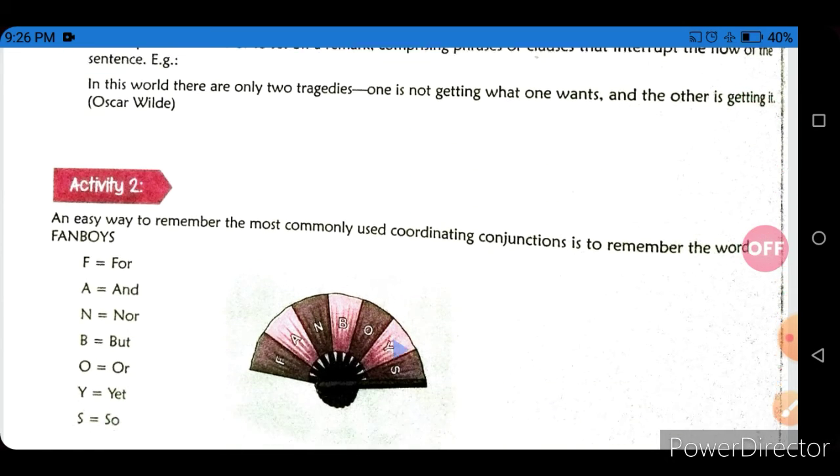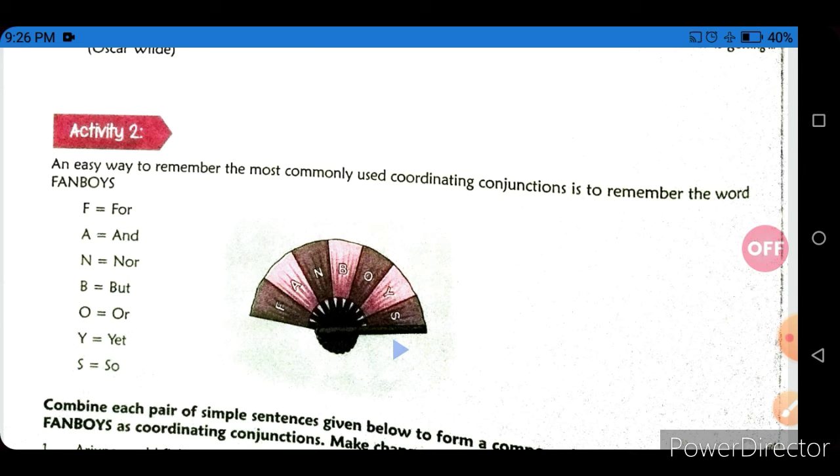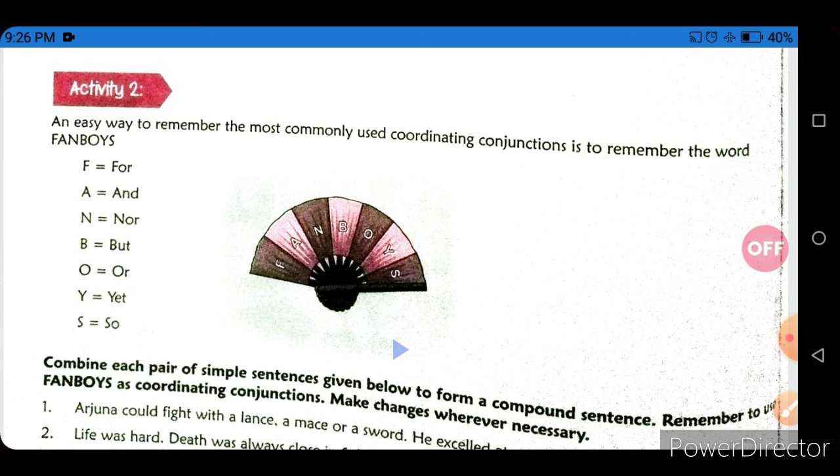So let's move further to activity number 2. Before moving to this activity, I want to discuss one point: an easy way to remember the most commonly used coordinating conjunctions is to remember the word FANBOYS. Here FANBOYS refers to a kind of conjunctions.